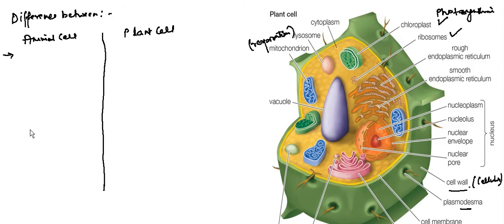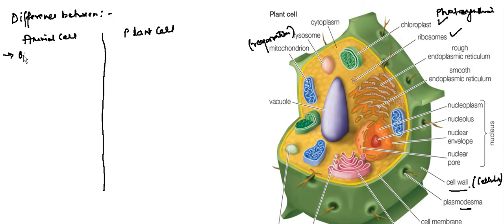Okay. So in animal cells, the outermost boundary of the cell is the cell membrane, or you can say plasma membrane. So the plasma membrane works as the outermost layer for the animal cell.